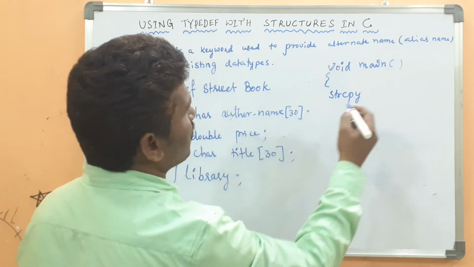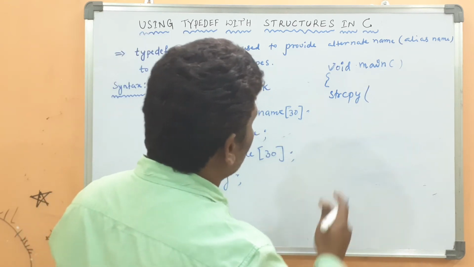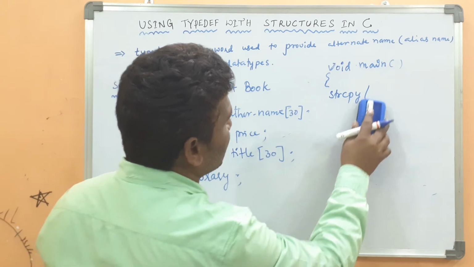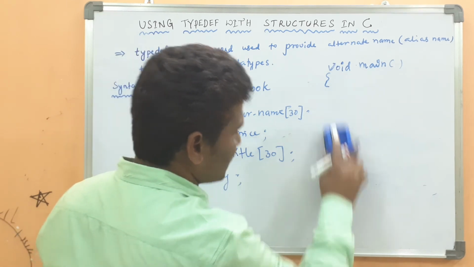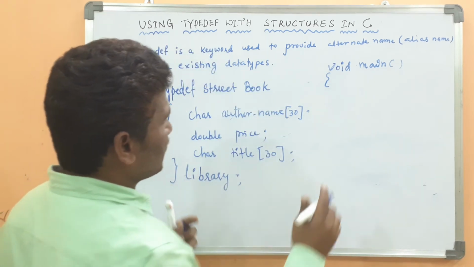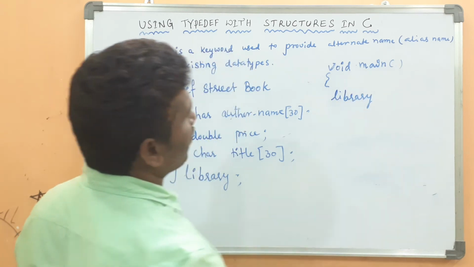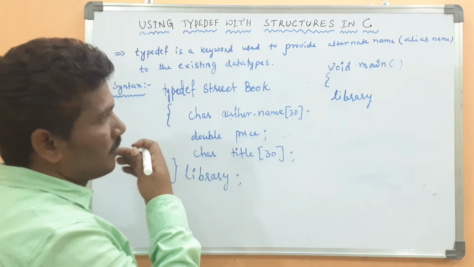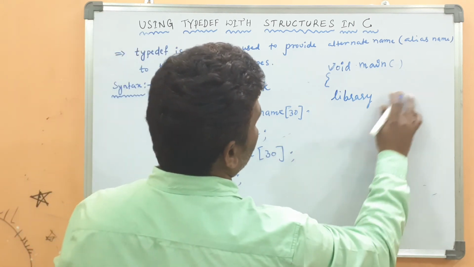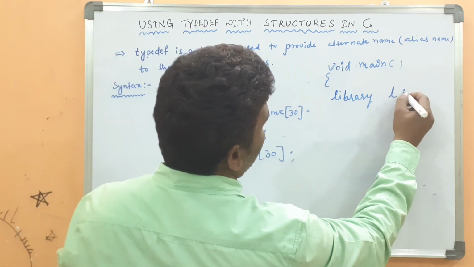First of all, we should declare the structure variable by using the alias name. What is the alias name here? Library. Then what is the structure variable? L.